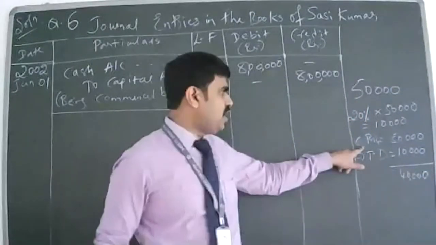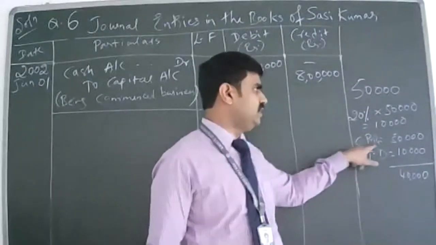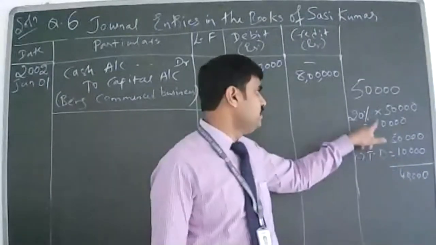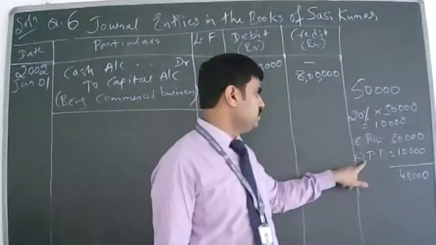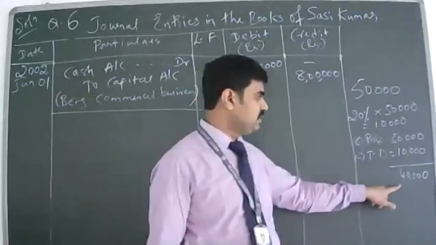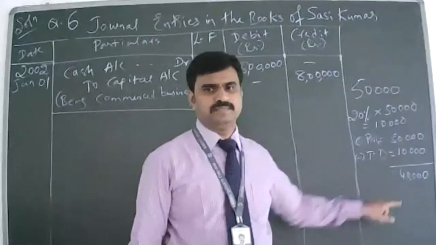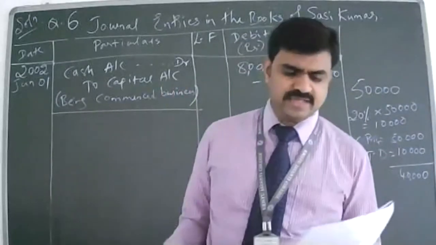Okay. The cost price is 50,000, but he is not selling at 50,000; he is offering a 10%, 20% discount. This is called trade discount, you minus. You will get how much? 20,000. And again, what is cash discount?